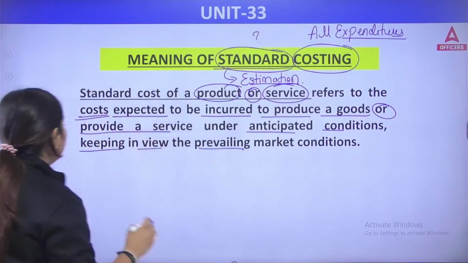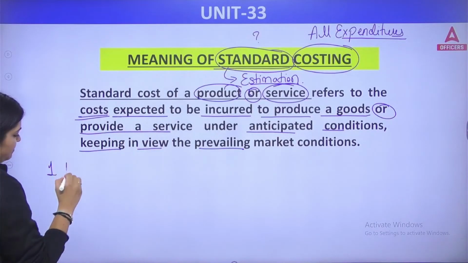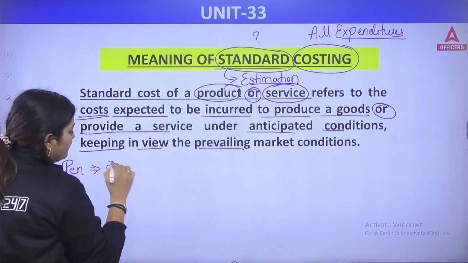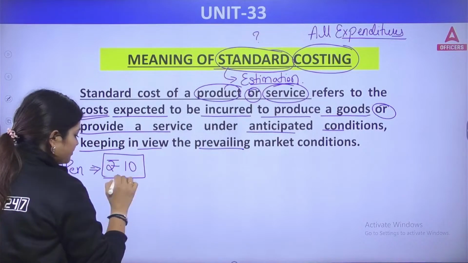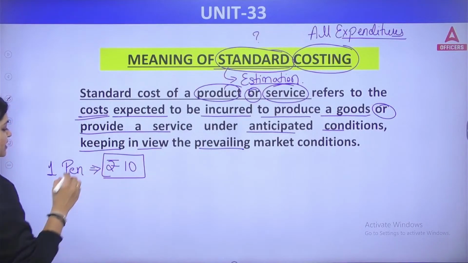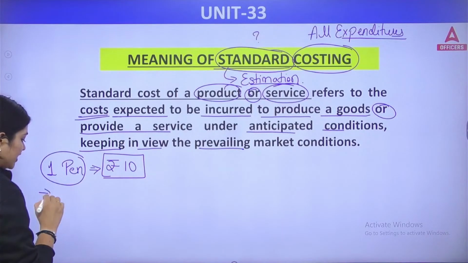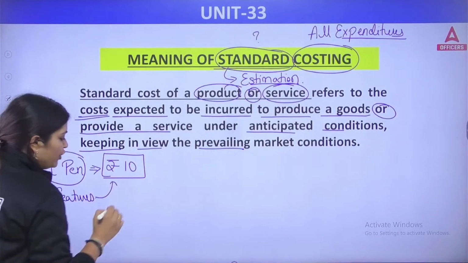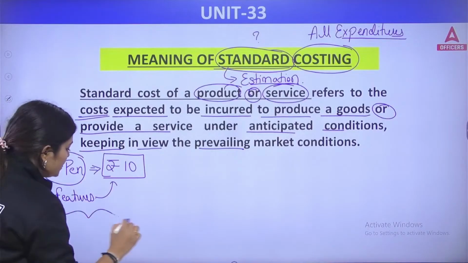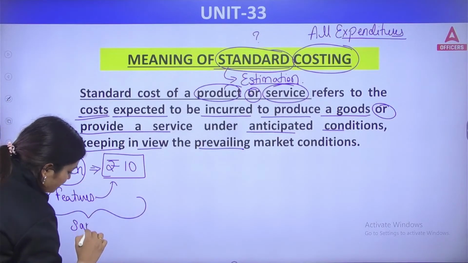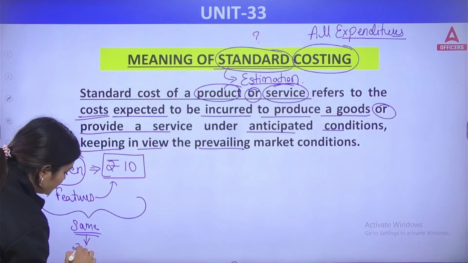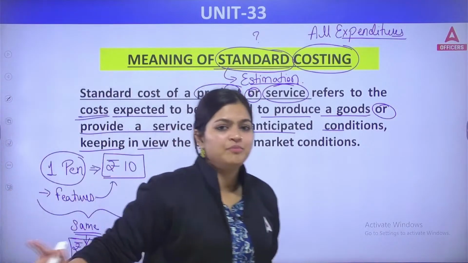Suppose I want to purchase one pen, and that pen is available in the market for 10 rupees, with whatever features it has. Now, if you are producing a pen with the same features and your cost is 30 rupees, do you think any customer will buy your pen?